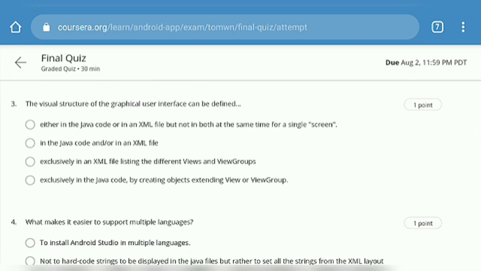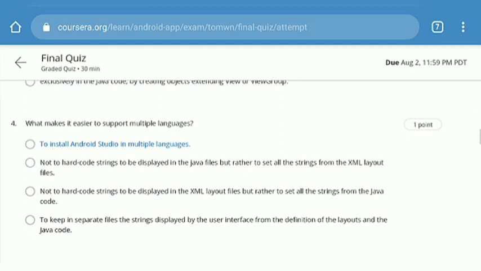And this is the final quiz of 15 questions. All questions are compulsory. There is one question where one or more options are correct, and there are two more questions of the fill in the blanks type, where you have to fill in the answers, just like the fifth and sixth questions I'm going to show you.